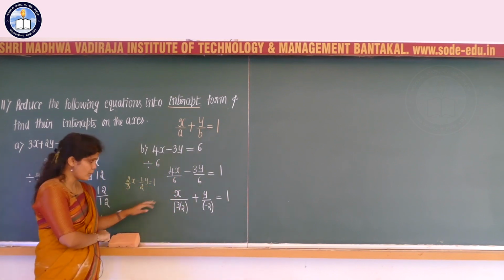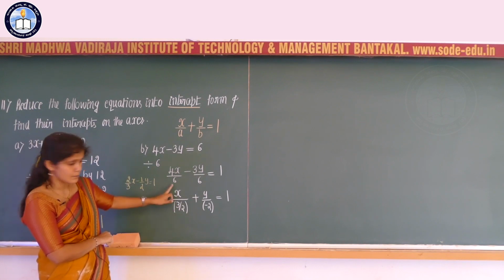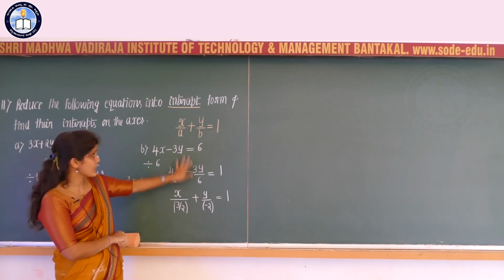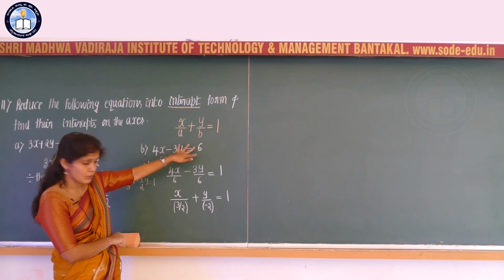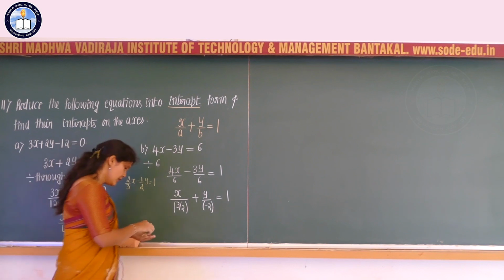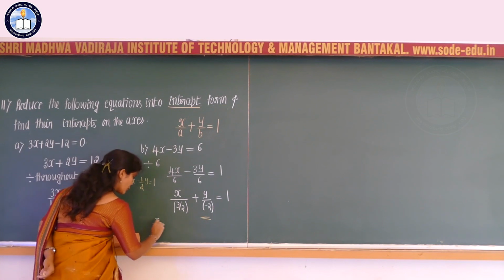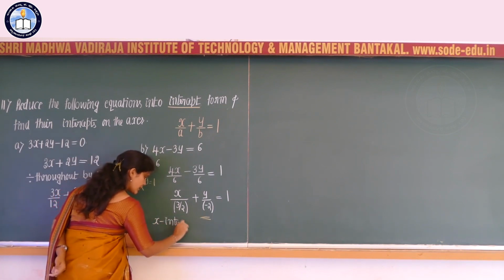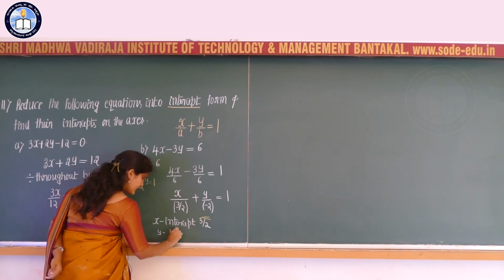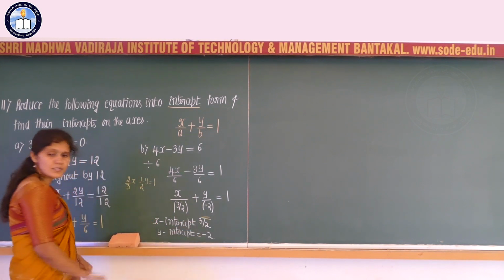So this is present in the form of x divided by 3 by 2, which is nothing but 2x divided by 3 after simplification, plus y divided by minus 2, that is minus 1 by 2 y, equal to 1. So the equation is present in the form of x by a plus y by b equal to 1. This is the intercept form of the equation. The x intercept with respect to this equation is 3 by 2, and the y intercept is equal to minus 2.